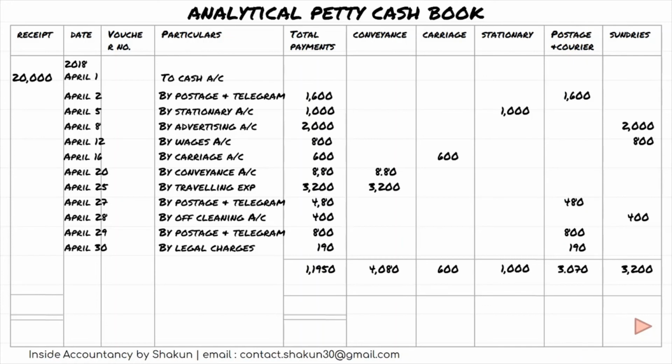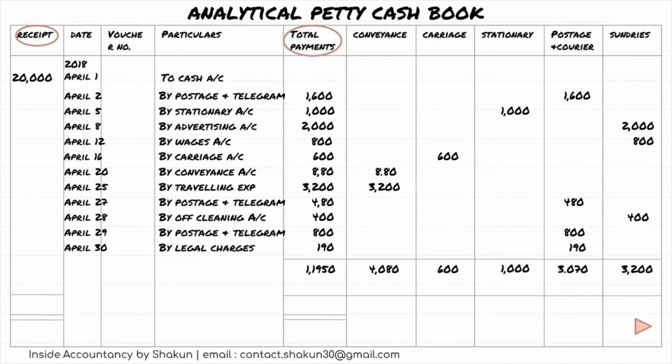The next step would be to find out the total of, or to compare the total of total receipts and the total payments. Now the total payments we can see is 11,950 and the total receipts are 20,000. Like we used to do in case of a cash book, we have to write the greater total on both sides.